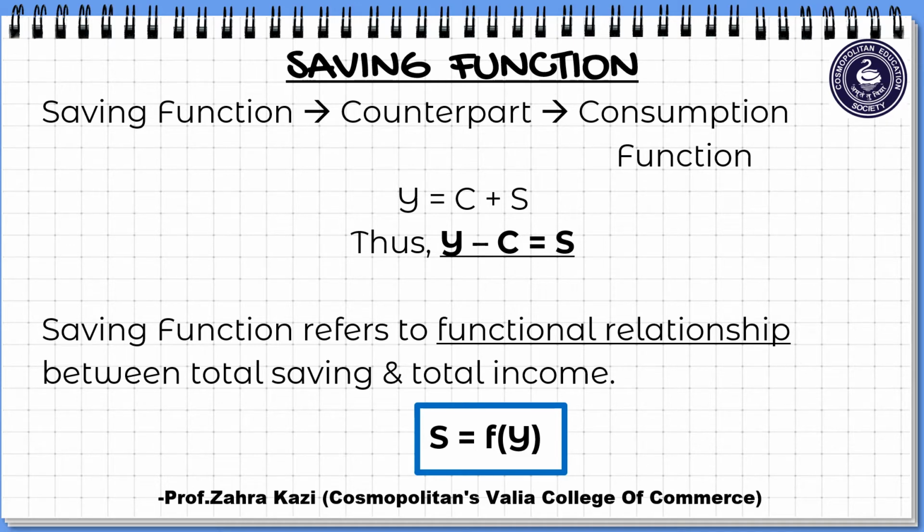As we know, income is consumption plus saving. So if we rewrite this equation and if we want to know then what is saving, so saving is income minus consumption.